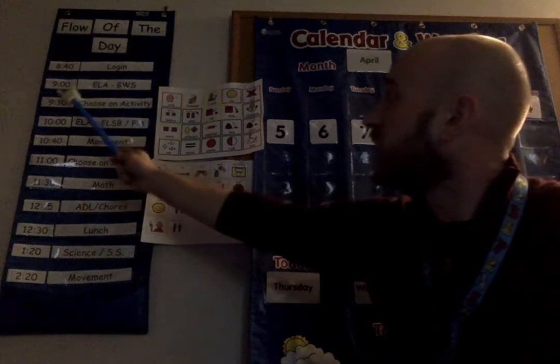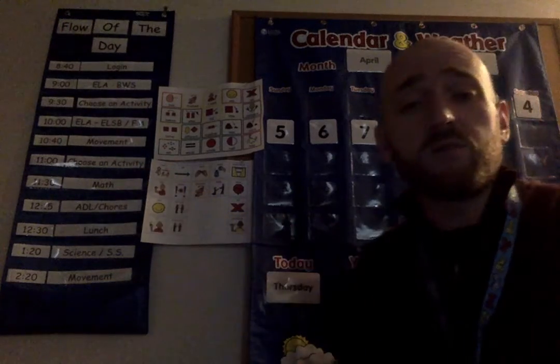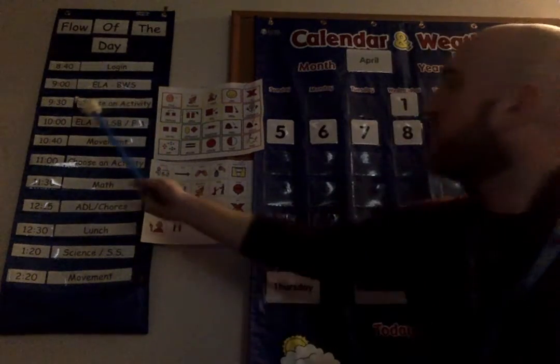After we do our morning message at 9 o'clock, for ELA Building with Stories, what you guys are going to do is you're actually going to listen to a read aloud from Mr. G. So I'm going to give the read aloud, and you guys are going to let Mr. G know your opinion on the read aloud, right? How you feel. Okay? So the read aloud will be in Building with Stories, and also we will have our worksheet with that read aloud. So you guys will give Mr. G your opinion on the read aloud. After that, at 9:30, you guys get to choose an activity.